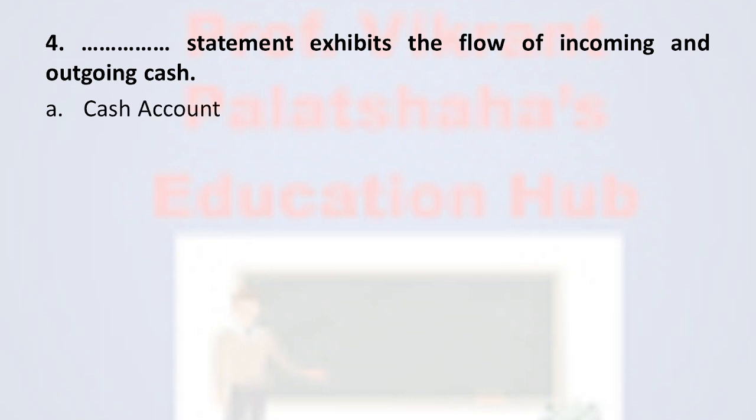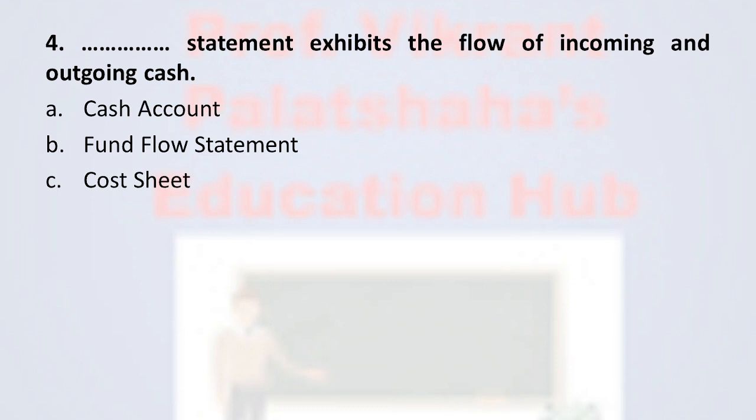Next question number 4: Dash dash statement exhibits the flow of incoming and outgoing cash. Here are the options. Option A cash account, option B fund flow statement, option C cost sheet, and option D cash flow statement. The correct option is option D cash flow statement. The cash flow statement describes and exhibits how the cash is coming and how the cash is going. Therefore the correct option is option D cash flow statement.